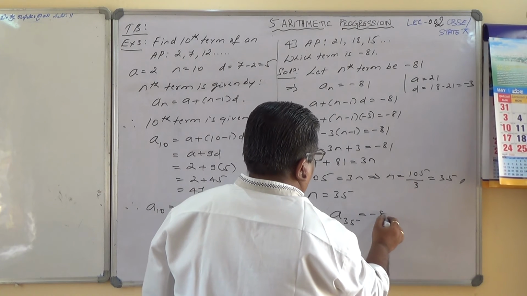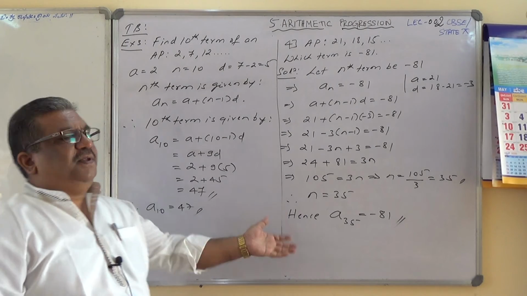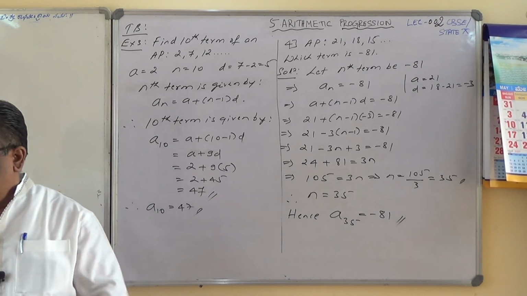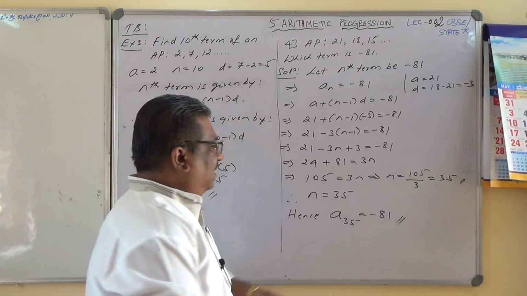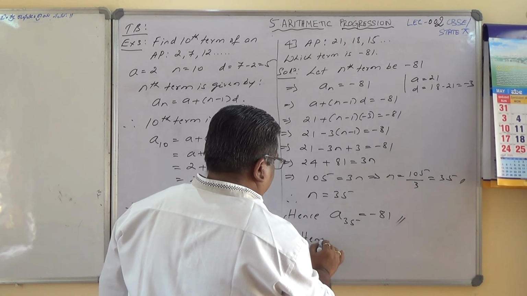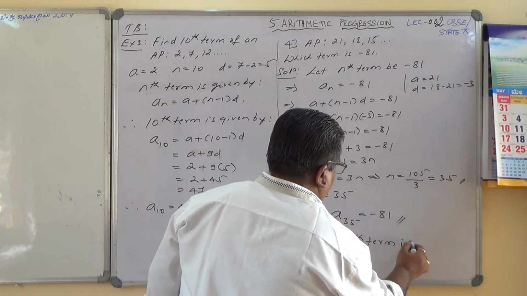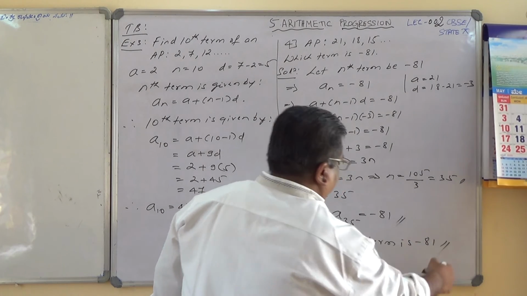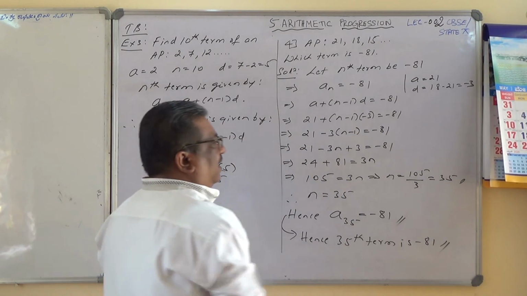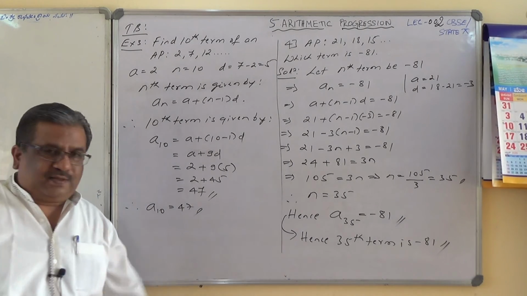Therefore, hence a_35 equals minus 81. a_35 means the 35th term is minus 81. This also you can write like this. Alternately, you can write: hence the 35th term is minus 81. This way also you can write, or this way also you can write. Both are the same, isn't it? So I'll note it down first.